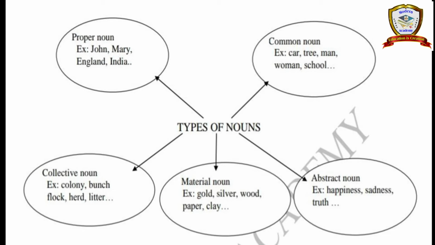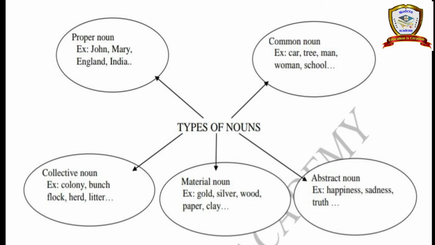Mary is a particular one girl name. Next, England. Particularly we said about one country. India is also one country, isn't it? So specifically if you are saying about one person or one place or one thing or one animal, that is known as proper noun.